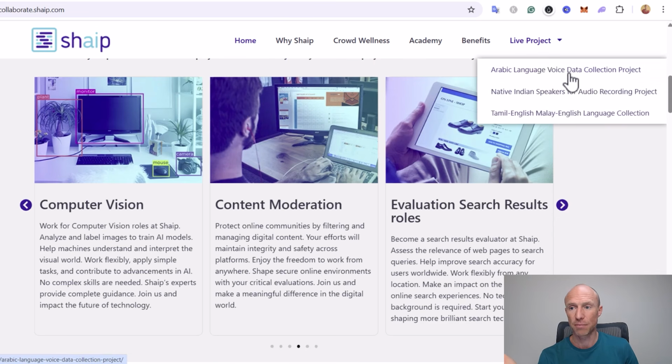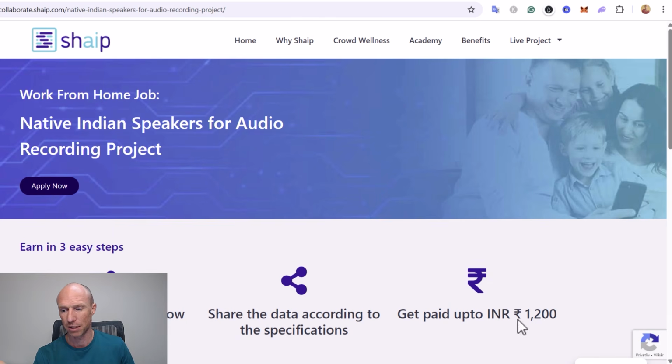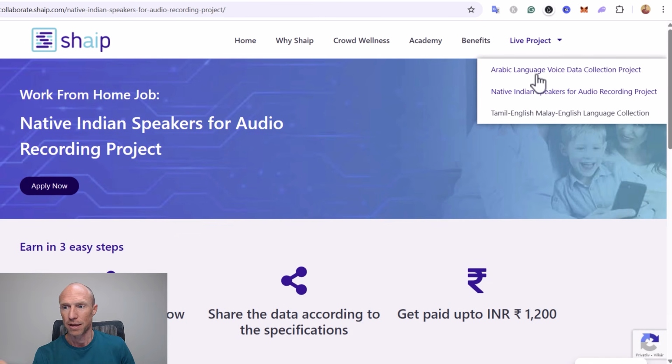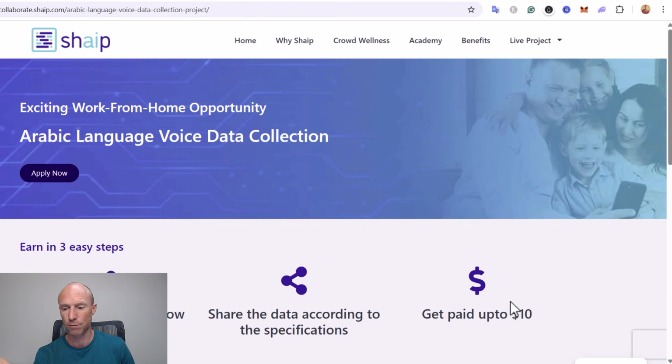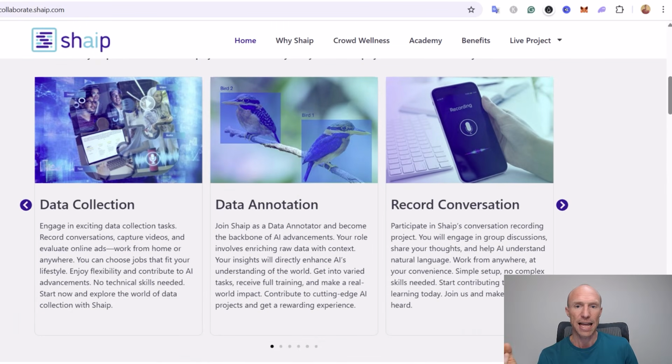I have seen some that are a lot lower. Again, this depends on the exact projects. You can see one here, for example, that was 1200 Indian rupees in total. This one here is a smaller project that would be up to $10. So exactly how much you can earn depends a lot on the exact task.